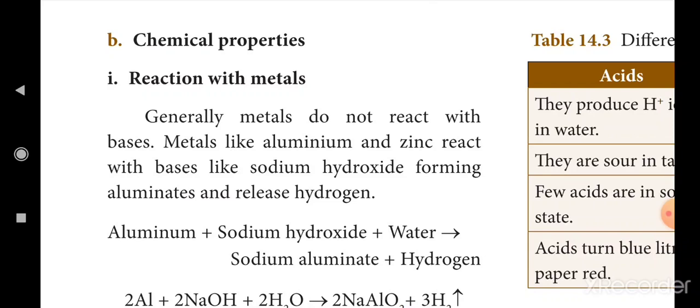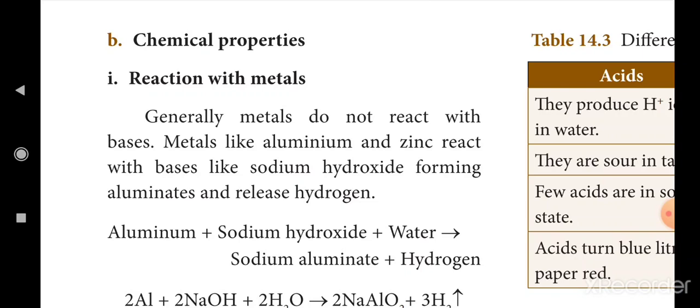Okay, the first one, generally metals do not react with bases. Metals like aluminium and zinc react with bases like sodium hydroxide, forming aluminates and releasing hydrogen. The main thing, when the base reacts with metals, it gives us hydrogen gas and aluminate product. Okay, aluminate product.